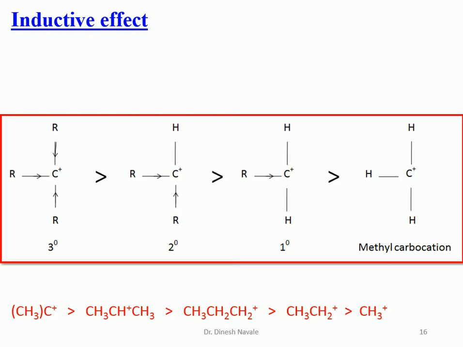That's why by the electron donating inductive effect, plus I effect, the tertiary carbocation will be more stable than secondary, than primary, than methyl carbocation, because methyl carbocation does not contain any plus I effect, whereas tertiary carbocation contains 3 times plus I effect by 3 alkyl groups, making it the most stable carbocation among all these 4 carbocations.